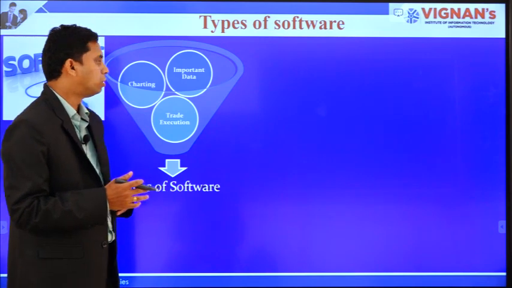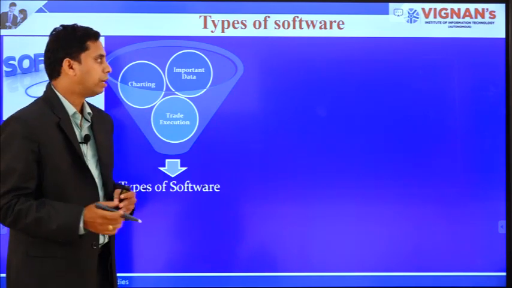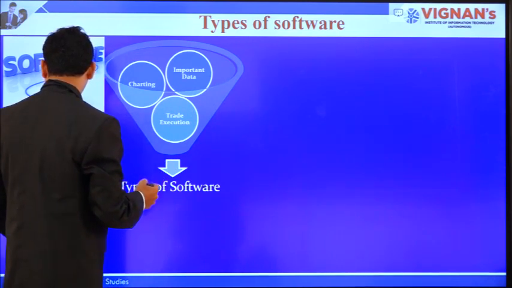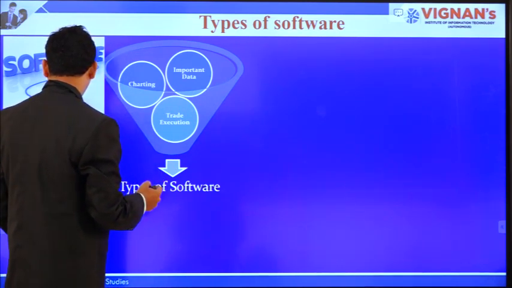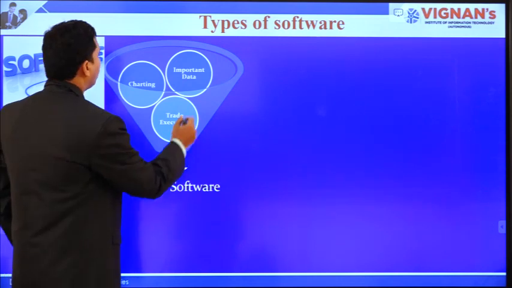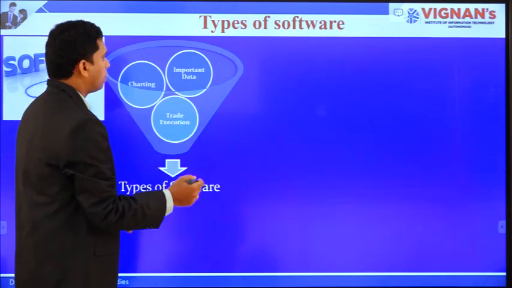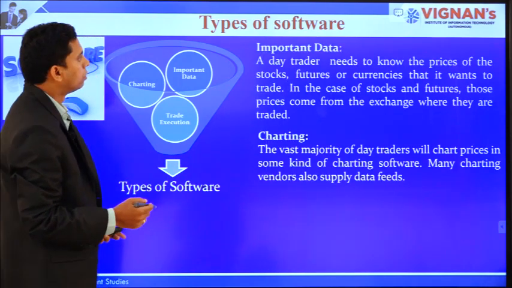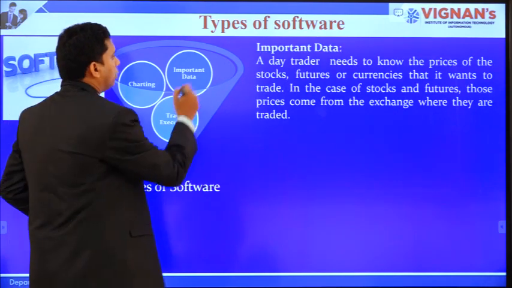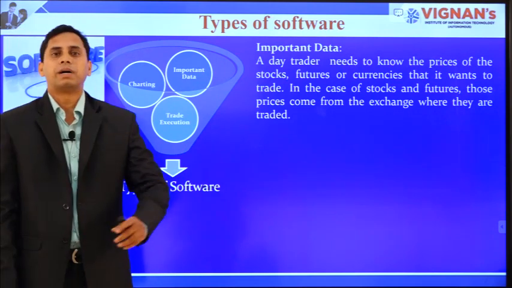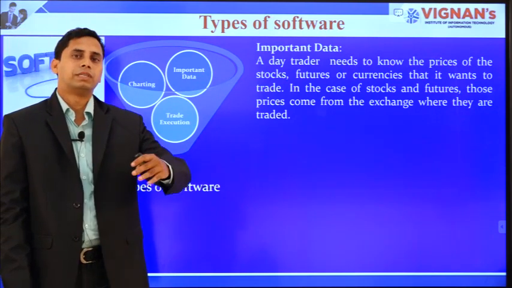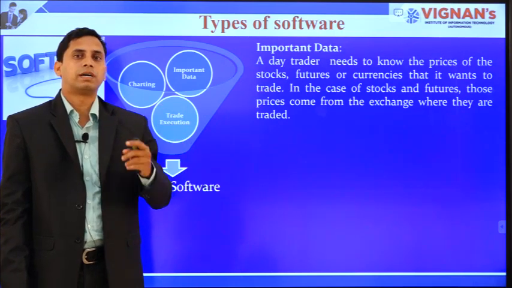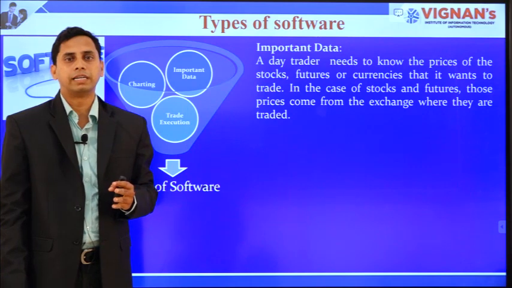The first thing is important data. This means that markets go into a real-time situation, where markets trade in real time.